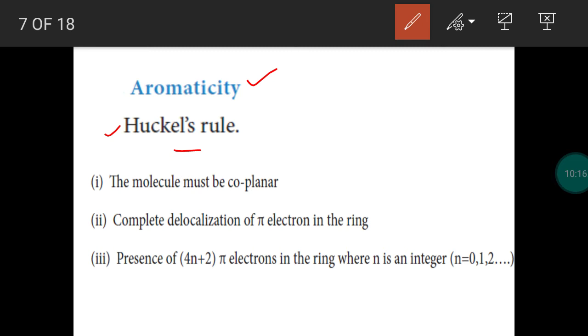Okay, so 3 points should be considered. Point number one, the molecule should be a planar one, whatever may be the molecule, benzenoid or non-benzenoid. It should have a planar structure. The atoms should be in a plane. Point number two, there should be a delocalization of pi electron. So we have two types of covalent bond, isn't it? Sigma covalent bond and pi covalent bond.